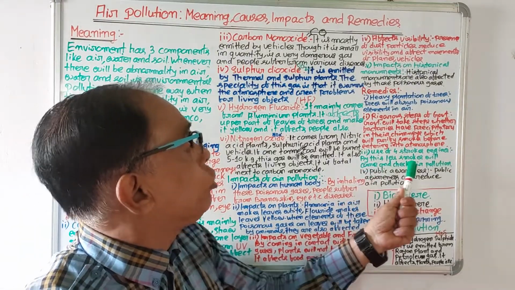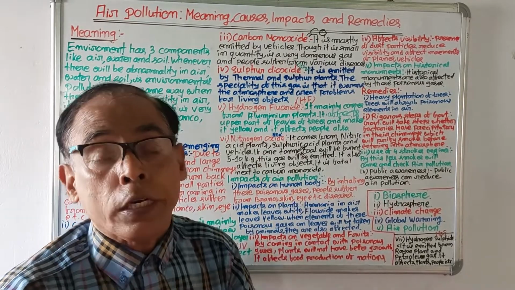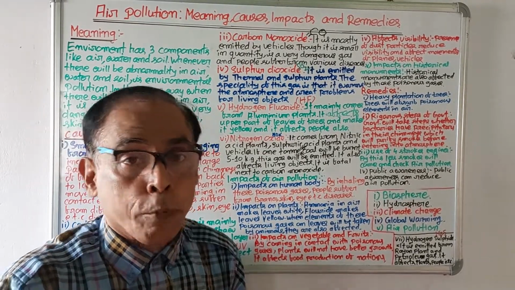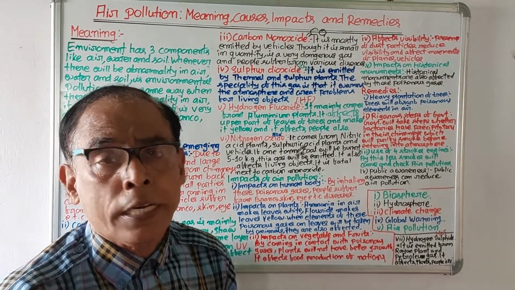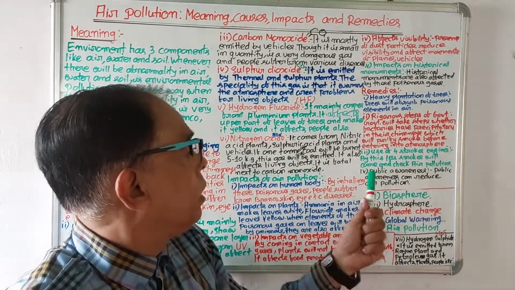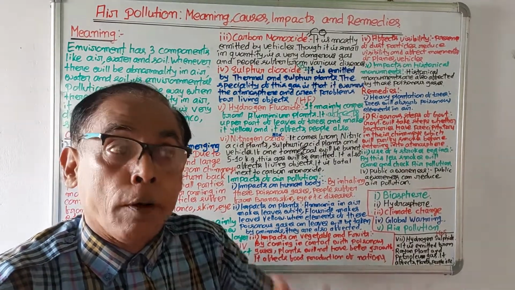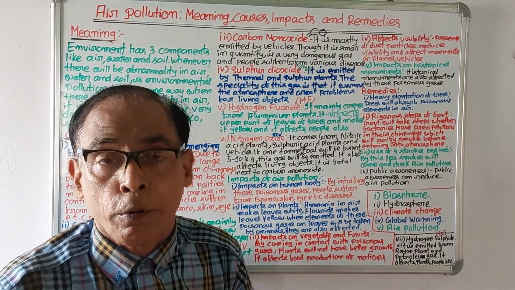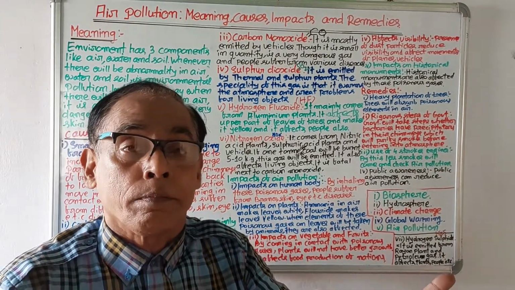Then the third one is use of 4-stroke engines. In place of 2-stroke engines, 4-stroke engines will have to be used. If 4-stroke engines are used, less smoke will come from the vehicles. It can also protect against air pollution. Fourth one is public awareness. If the public is made aware about the fatal impact of air pollution, then to a considerable extent, air pollution can be checked.